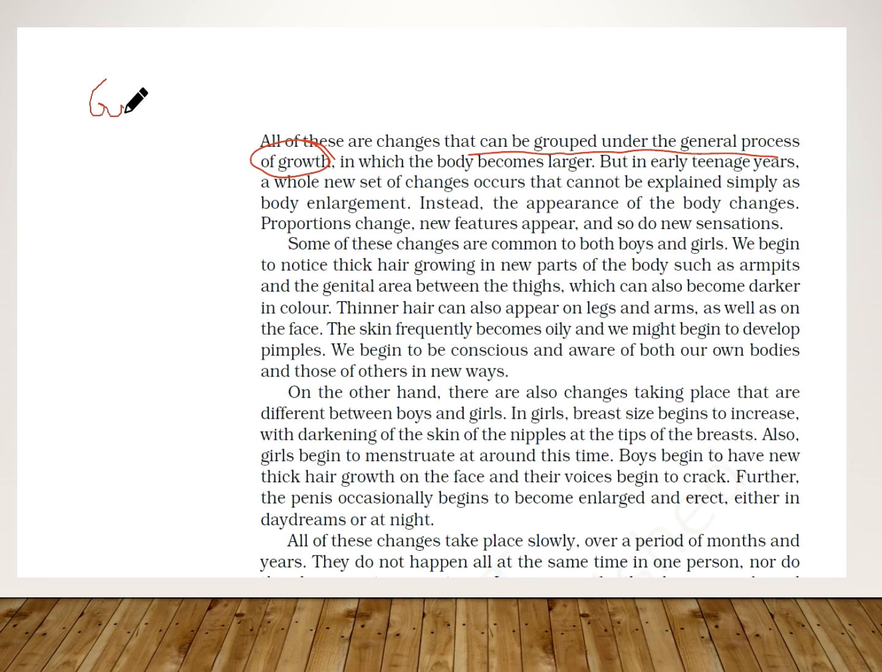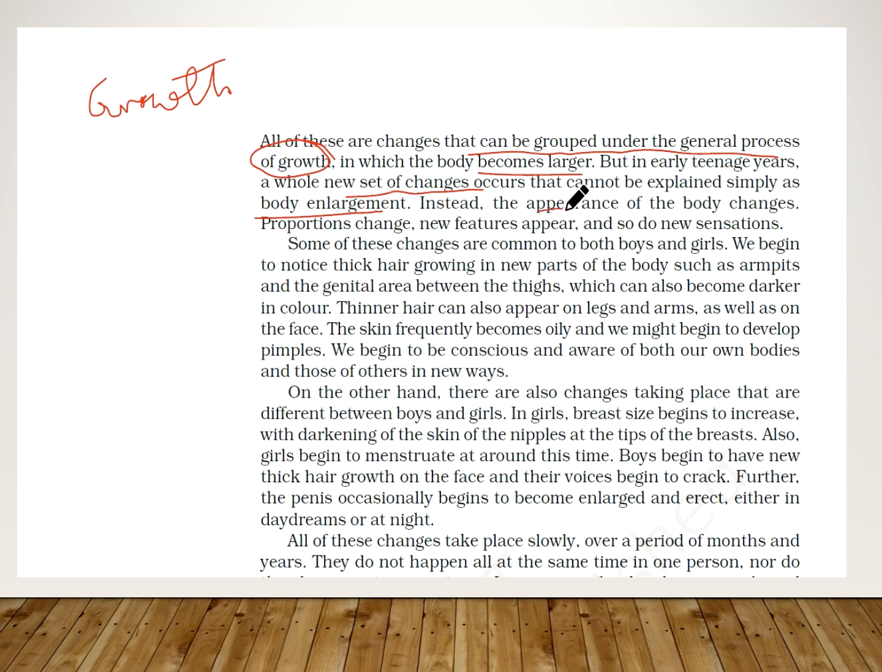So what is happening in our body? It is growth, right? The body becomes larger. But early in the teenage years, a whole new set of changes occurs that cannot be explained simply as body enlargement. There are several changes happening in the body, and it is not only that the body is enlarging. Certain parts are also changing.